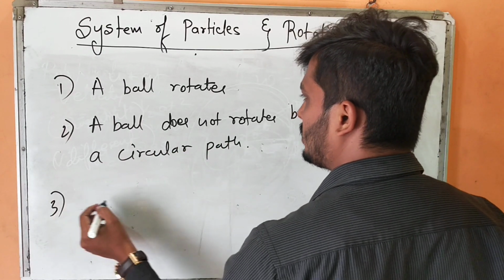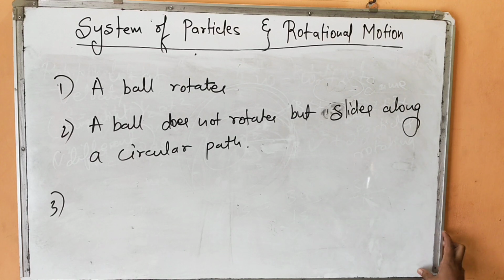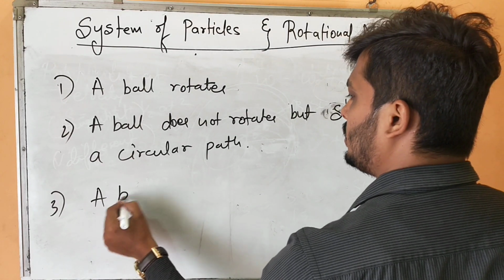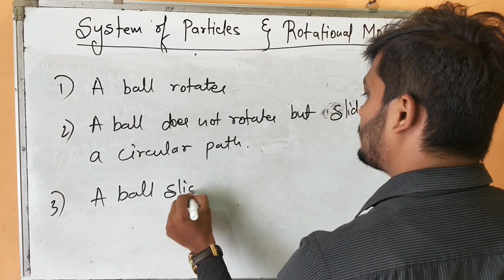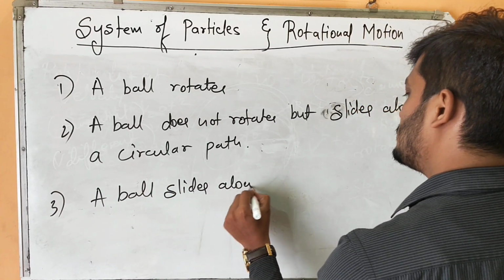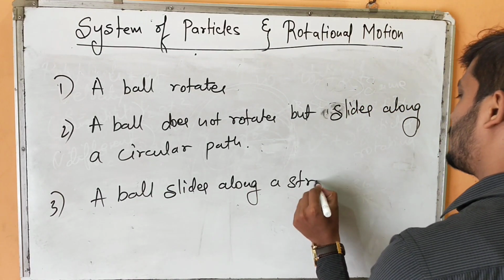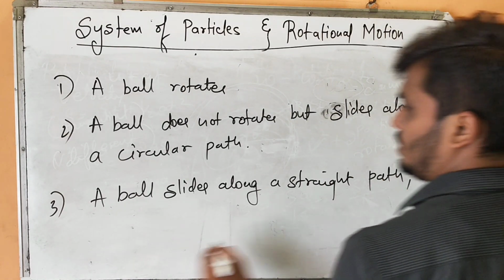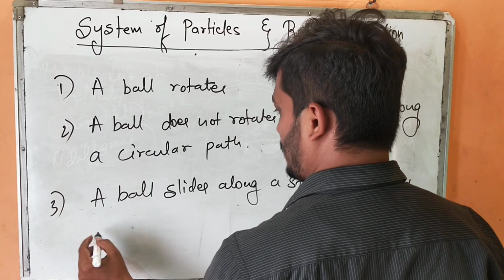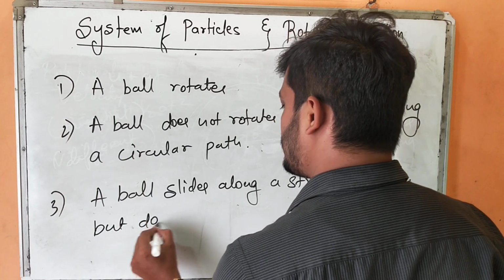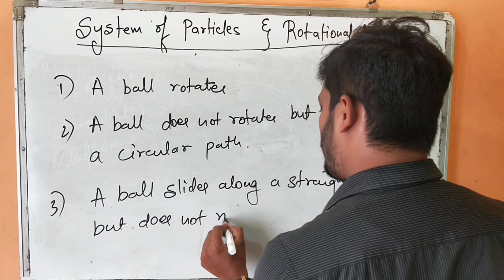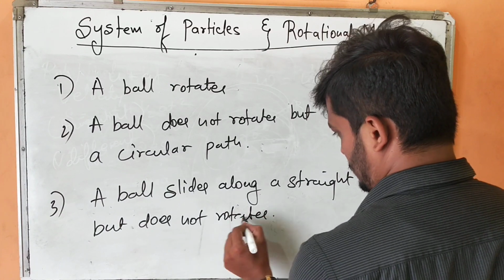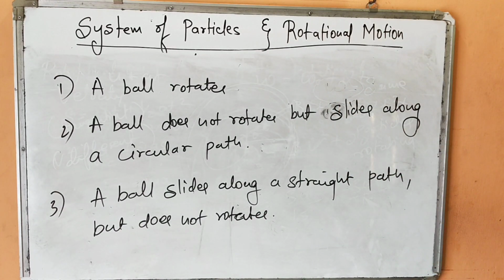And third, a ball slides along a straight path but does not rotate. I expect everyone to answer these questions.